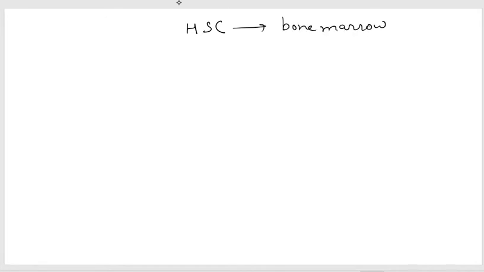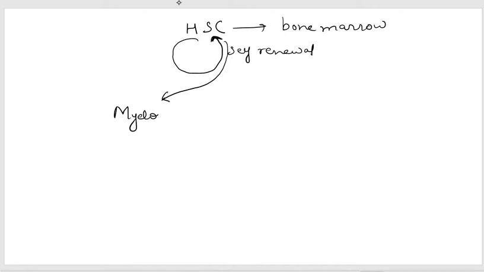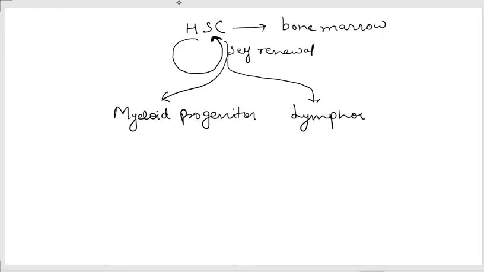Now the hematopoietic stem cell is capable of maintaining its own population. So the hematopoietic stem cell will divide, and after division it will replenish itself. This property we discussed is self renewal. At the same time, this hematopoietic stem cell is capable of giving rise to myeloid progenitor, and it is also capable of giving rise to lymphoid progenitor.